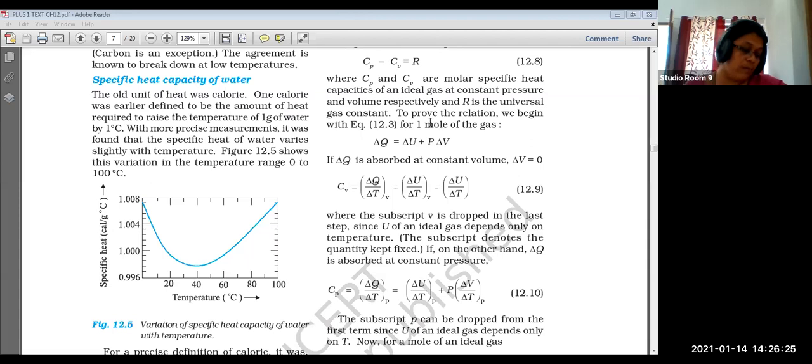So we are not talking about the practical world. We are talking about an ideal gas, which means no other resistive forces inside.